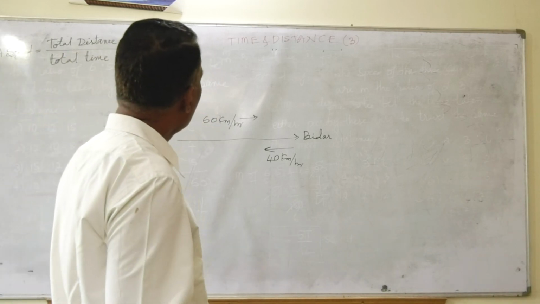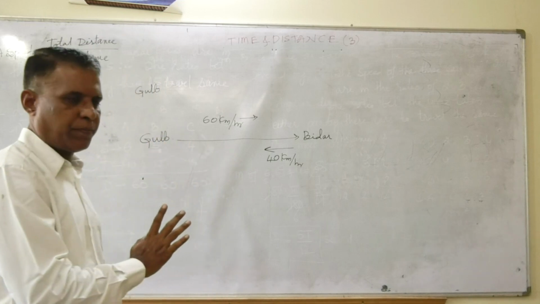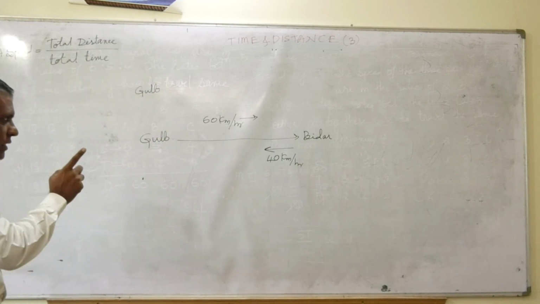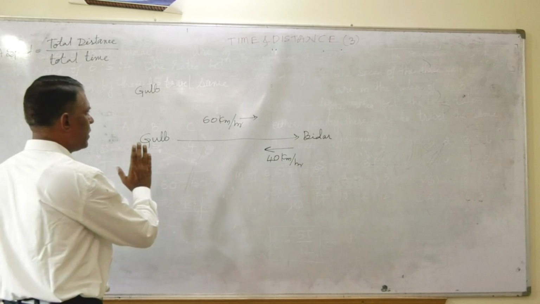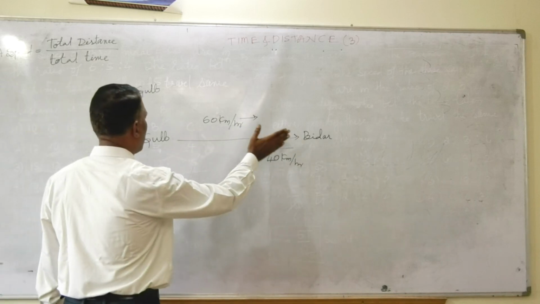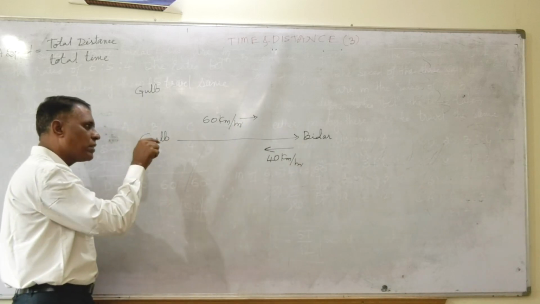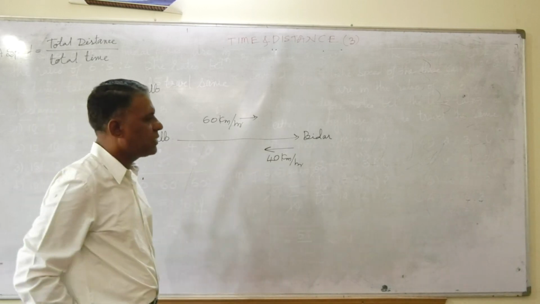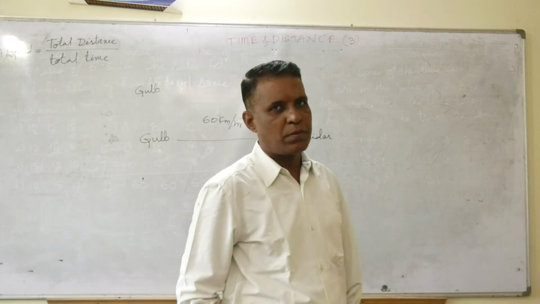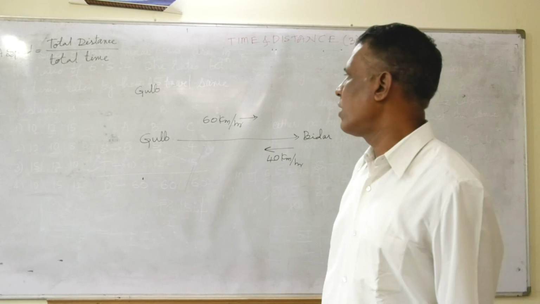If I had asked the question, what is his average speed in going and coming back, or in this journey? What is his average speed of the journey?